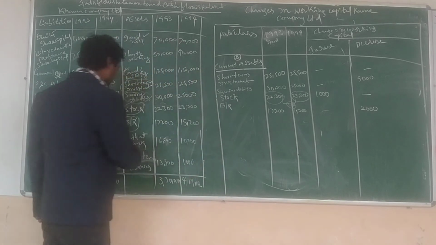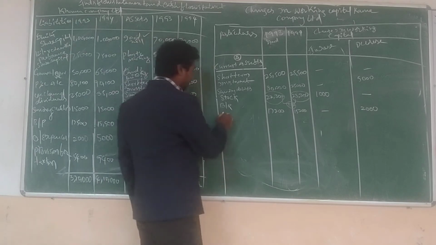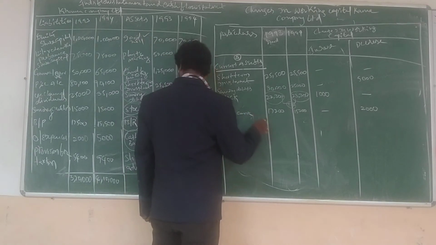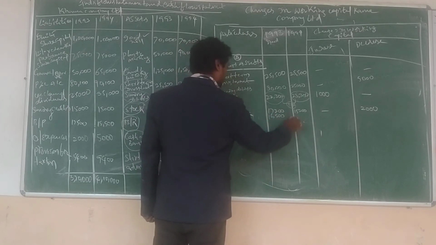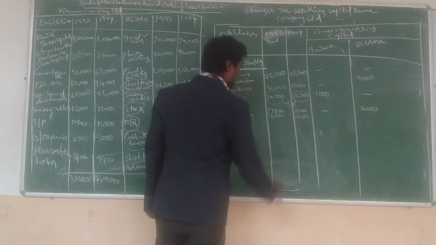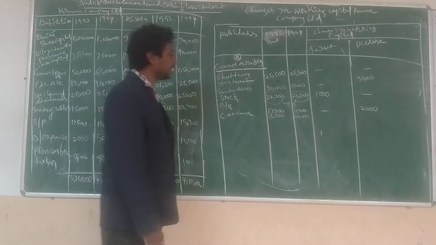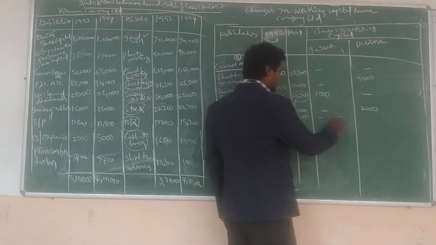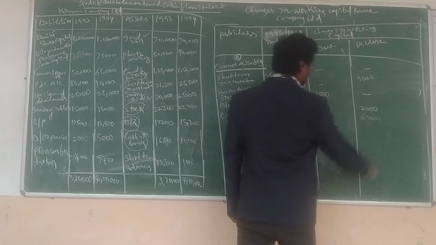Next, cash in bank. This is also a current asset. 16,500 and 10,000. Is it an increase or decrease? It is a decrease: 16,500 previous and 10,000 present. How much decrease? 6,500 is the decrease. Next,